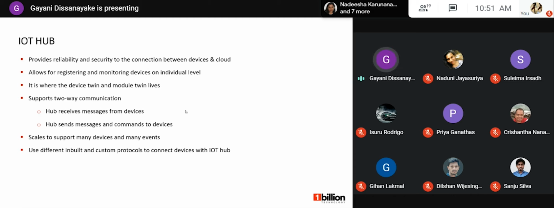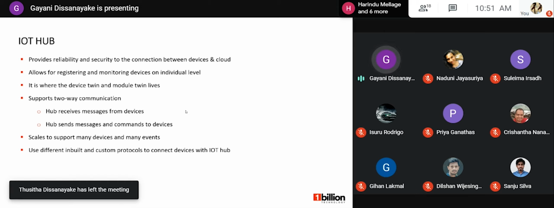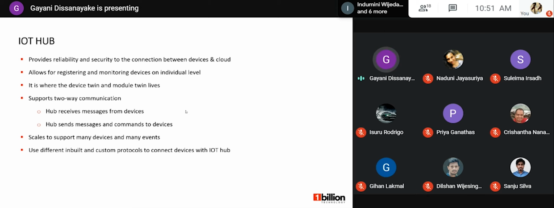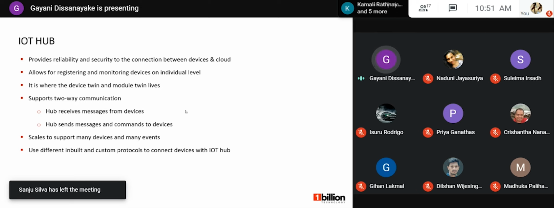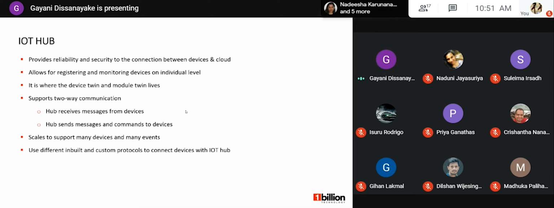Also we have a section called tags, and inside the tags we can store device and manufacturer level specific things like the manufacturer name, the device name, the device location, the geolocation. If it is fixed in a building, we can specifically store what the floor of the building is and what the order of that particular floor is. Likewise, we can store different types of information in a device twin. It's basically a JSON document.